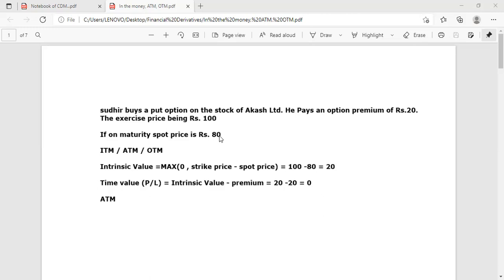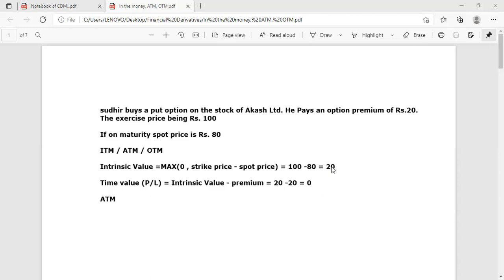Formula is maximum 0 or strike price minus spot price. In put option, you have to write strike price first, then spot price. 100 minus 80, that is 20.